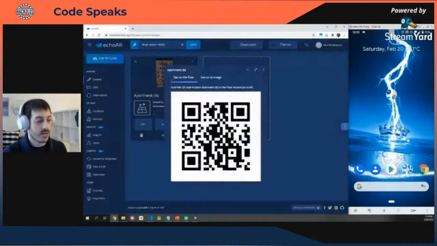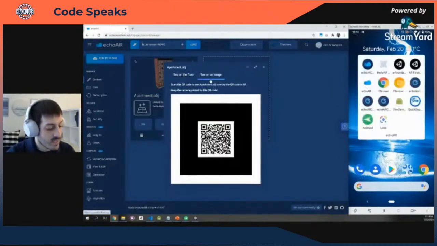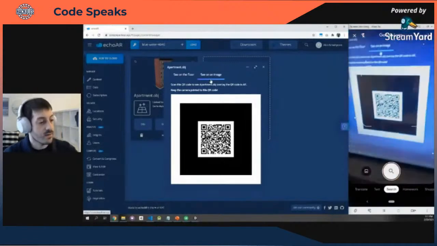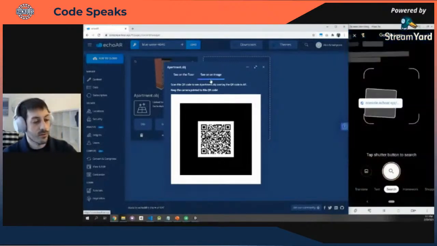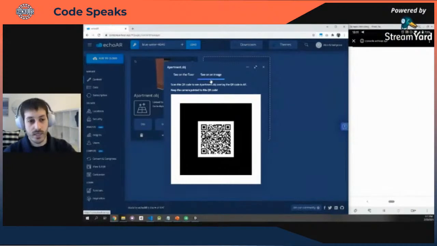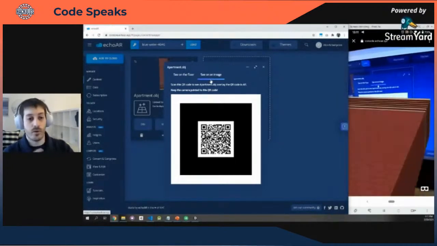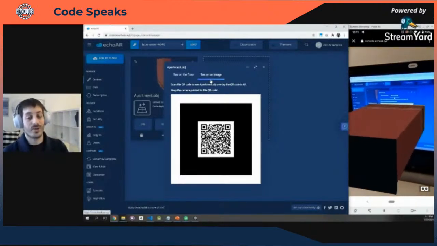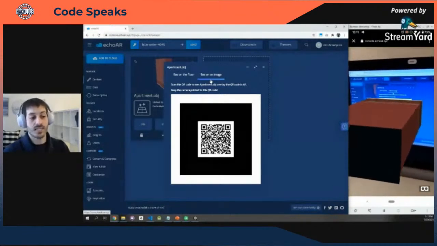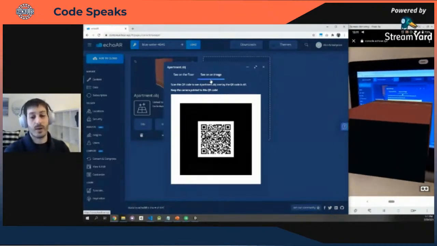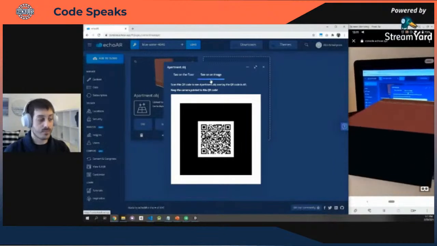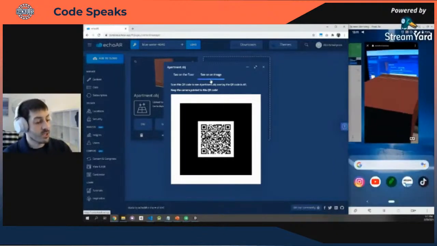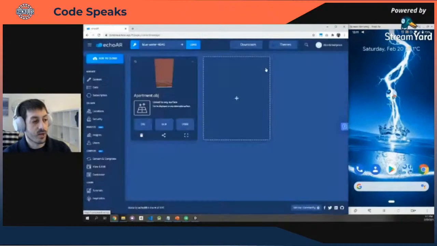If you click this button right here again to generate the QR code, instead of choosing see on the floor, choose see on an image. We're going to scan this QR code again. So now it's a different QR code. Put your phone in front of it. You can do it right now. There's no installation needed. It will redirect you to a website. Now keep your phone oriented toward the QR code, and voila, suddenly the camera recognizes the QR code as a target and overlays that building on top of it, kind of like it pops out of my screen. How cool is that? You can actually do it with any image and any kind of content that you want.